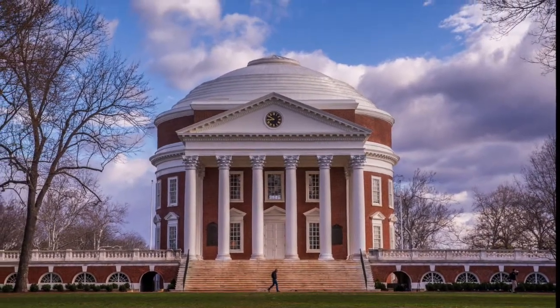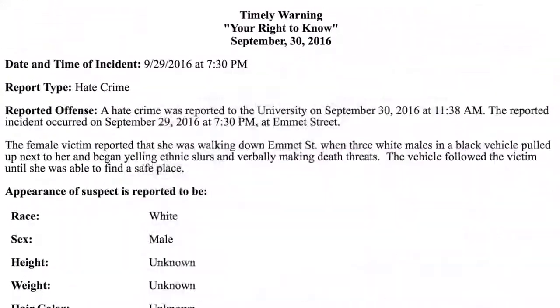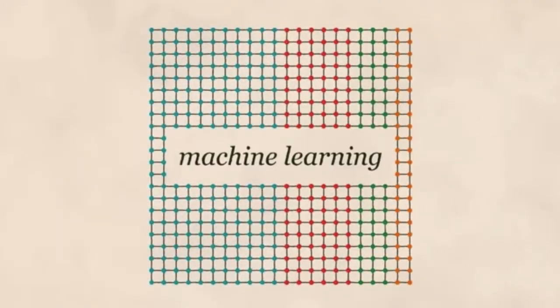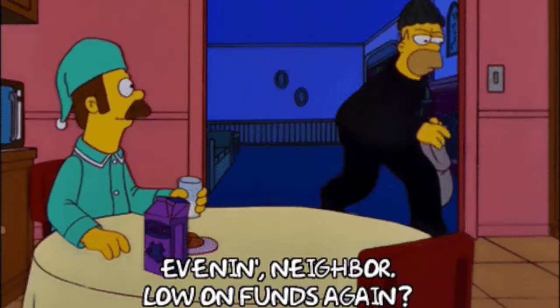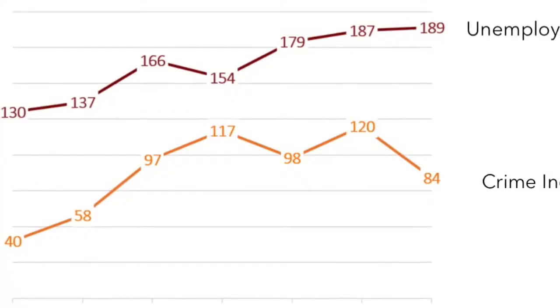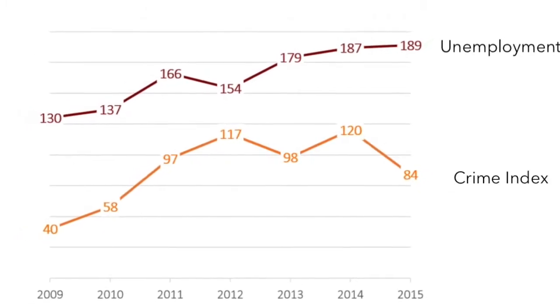As students at the University of Virginia, we receive many notifications of crimes reported in the Charlottesville area. In this project, we aim to use machine learning to see how different factors affect the types and frequency of crimes. Since higher rates of poverty are usually associated with higher crime rates, we hypothesize that a higher unemployment rate would also prompt higher crime rates.